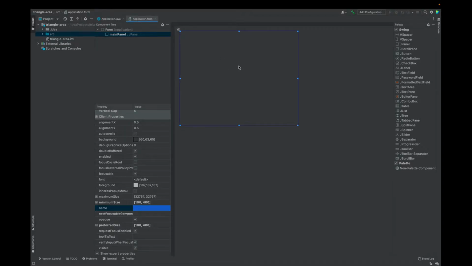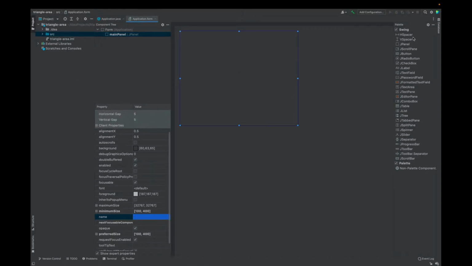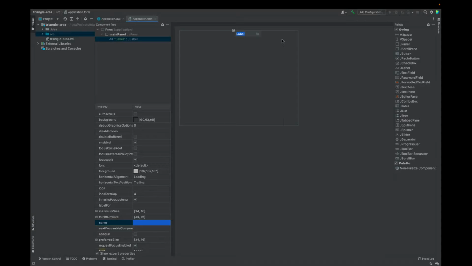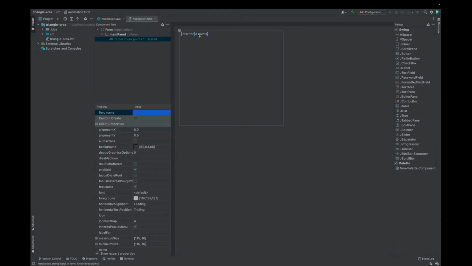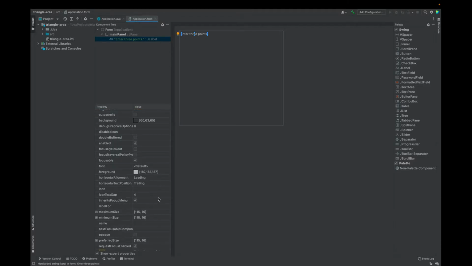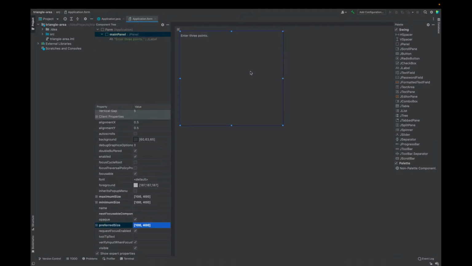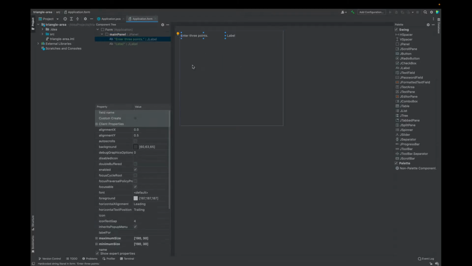And then I'm going to create a label at the top. So I'm going to choose a JLabel. Go over here to where it says Swing Palette here on the right, and I'm going to click JLabel. Once you click it, you go here and you place it. And I want it to read enter 3 points. And then I'm going to take this header and I'm going to change its dimension to 190 by 30. Let's add another JLabel. Well, first let's go back to this one, and we're going to call it header label. And this one, point A, colon, space, and we're going to call this point A label.